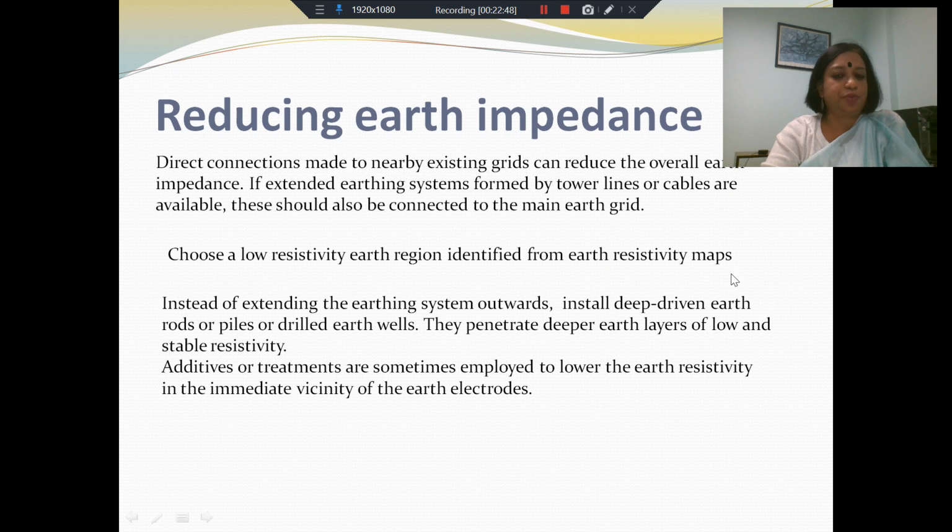The first thing, of course, is that if you have the resistivity map of the earth and you have more or less an idea about where you want to set up your station, choose a low resistivity earth region, which can be identified from the earth resistivity maps. So you have some advantage to start with.